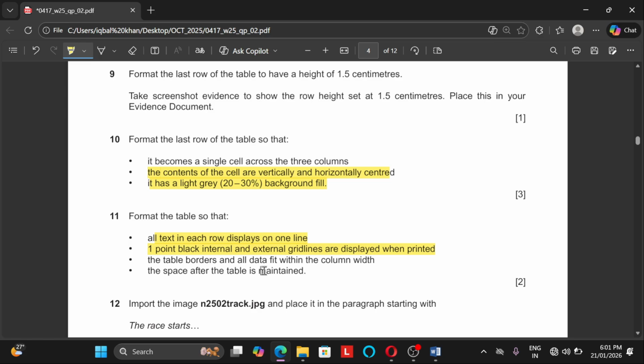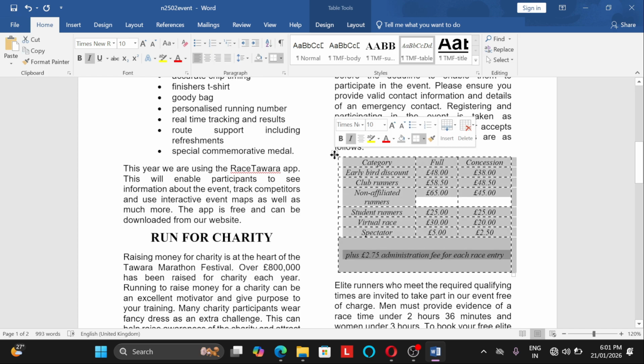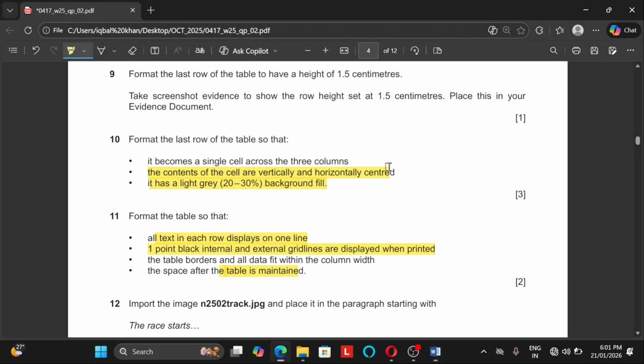1 point black internal grid lines are displayed when printed, the table border, all data fit within a column with a space after, maintain the table. Okay, so now here one more question they ask us to put it here. Each and every cell should properly fit in the column. Okay, so now here student, if you are unable to get it, you can increase the size a little bit so that it will fit according to the page margin. Perfectly done. Okay, so let's go to the next question now.